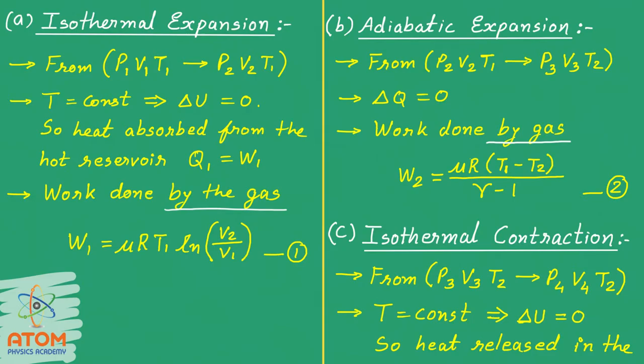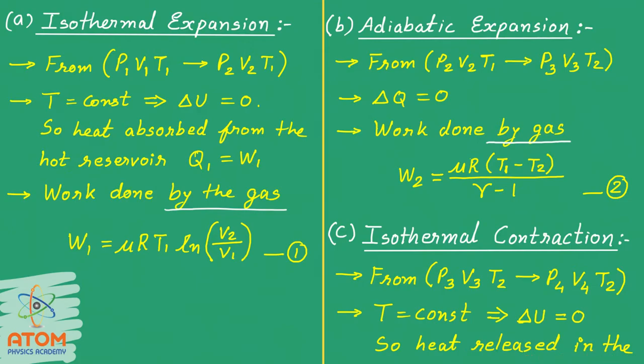Then comes the third stage, that is isothermal contraction. Now it starts contracting. Here the initial thermodynamic state of the ideal gas is P3, V3, T2 and the final state is P4, V4, T2. Here it is isothermal, so temperature is not changing. So T is constant, that means the change of internal energy delta U will be 0. Now because this is isothermal contraction, heat will be released.